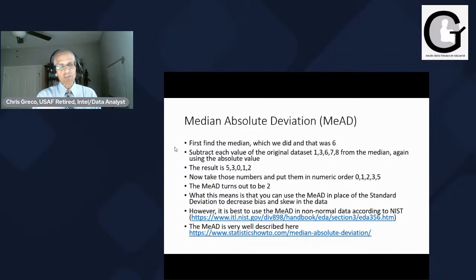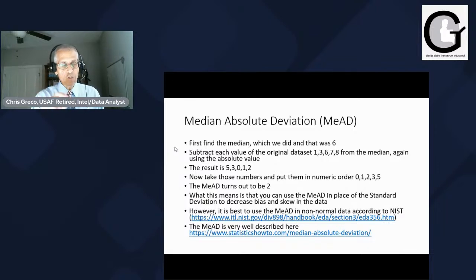What this means is you can use that median absolute deviation in place of a standard deviation if you want. You can actually make a normal curve and decrease bias and skew in the data by using the median absolute deviation. I actually did a paper on it for the Department of Defense, using it for geospatial aspects, and it was accepted by the intelligence agency of the Department of Defense, and it was used for that purpose. So that's what we're talking about: the median absolute deviation.